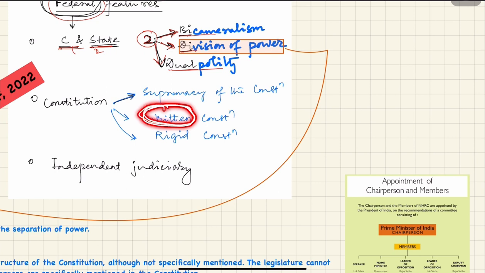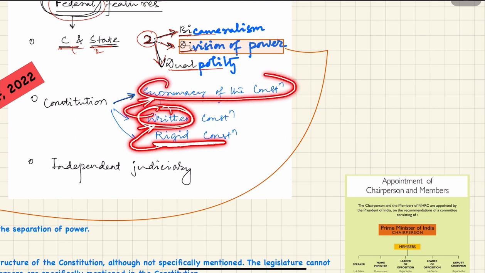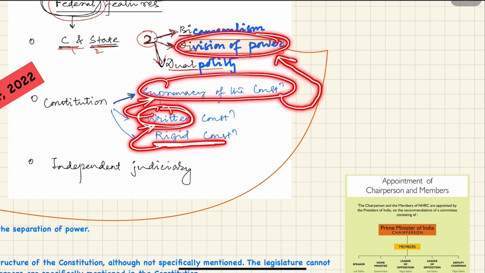How can we save it from being manipulated? This can be done only when we make the amendment of the constitution rigid. If there is a rigid constitution, then it is difficult to manipulate this written part. If this written part is safe, then there will be supremacy of the constitution. If supremacy is there, then the division of power will be safe.